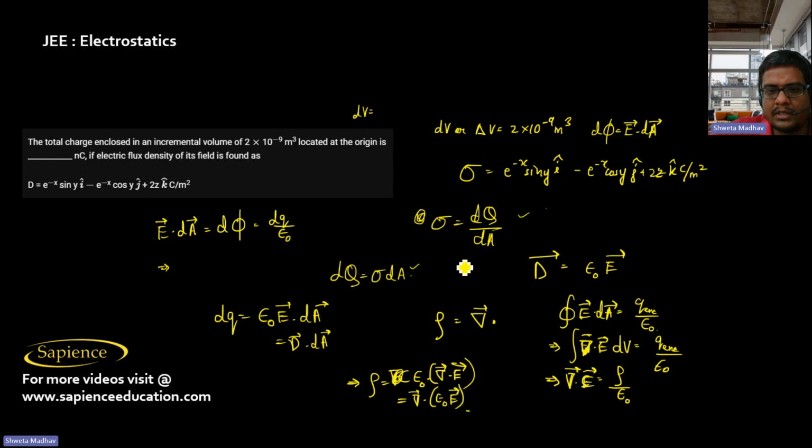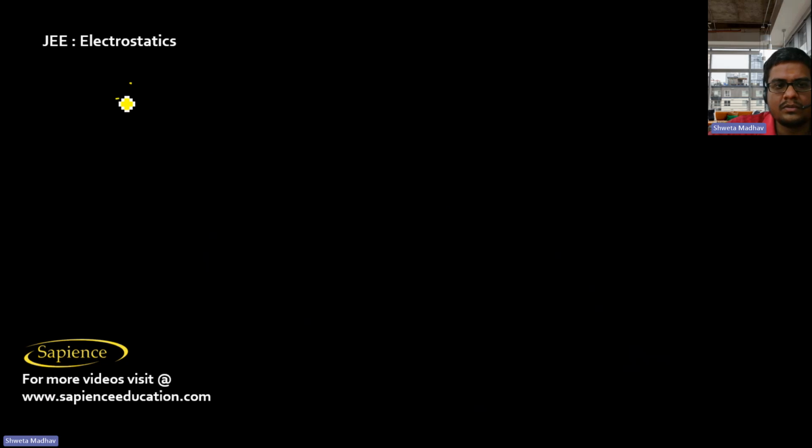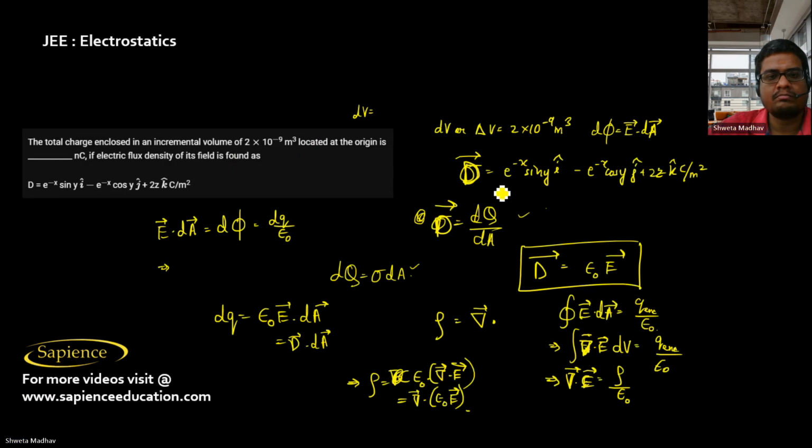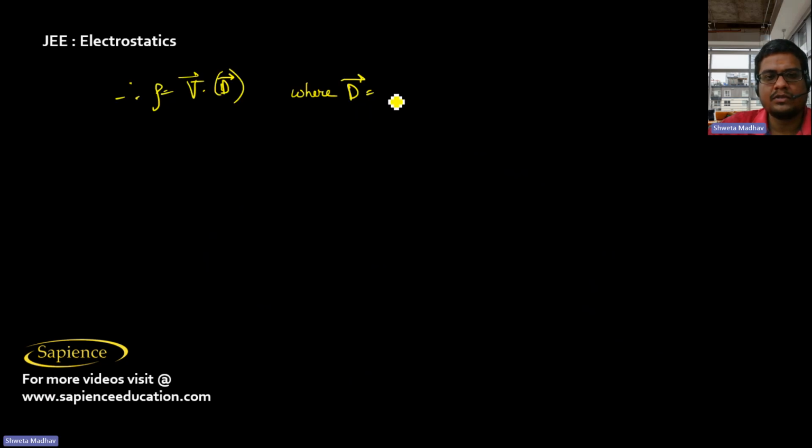Now epsilon naught E is nothing but D, which is the electric flux density. So rho will be equal to del dot D, where D is the electric flux density of this field, and del is dou by dou x i cap plus dou by dou y j cap plus dou by dou z k cap.